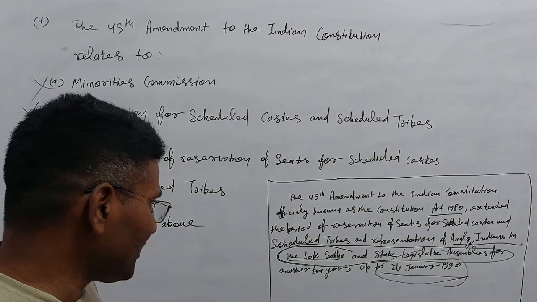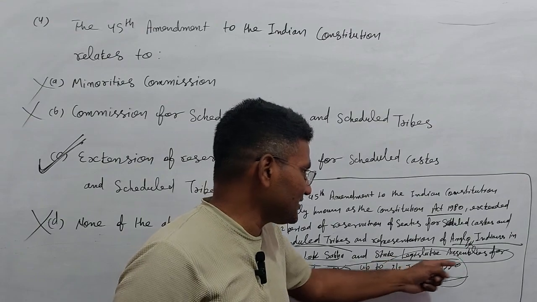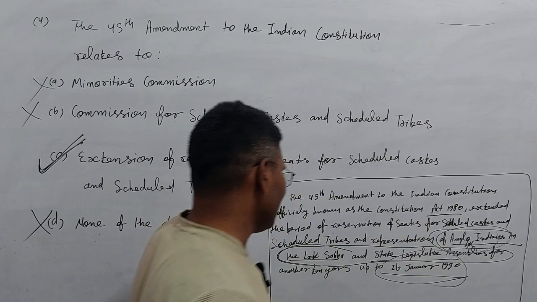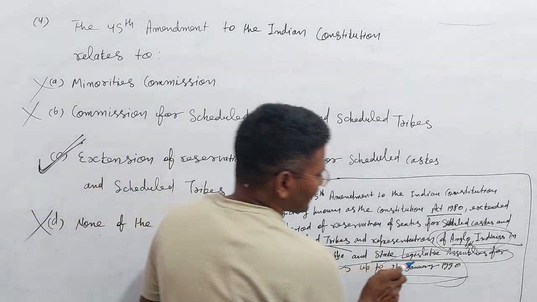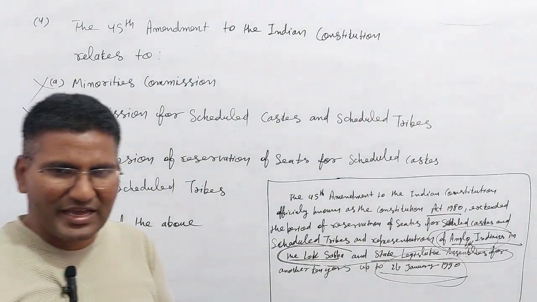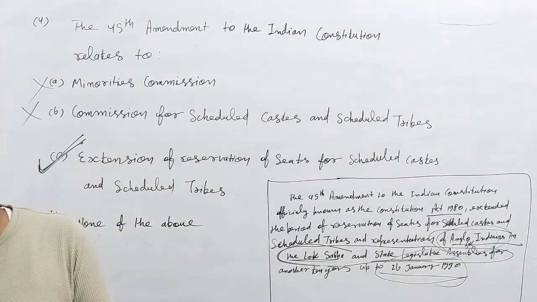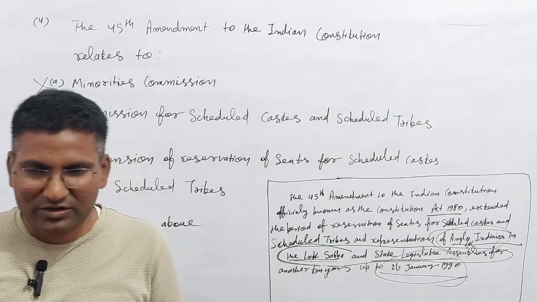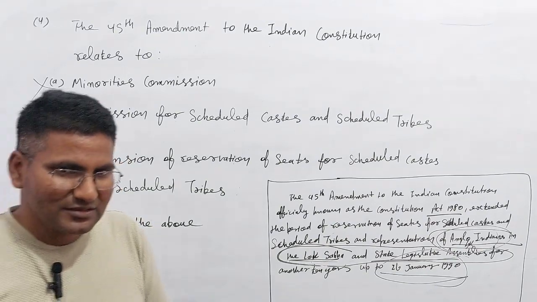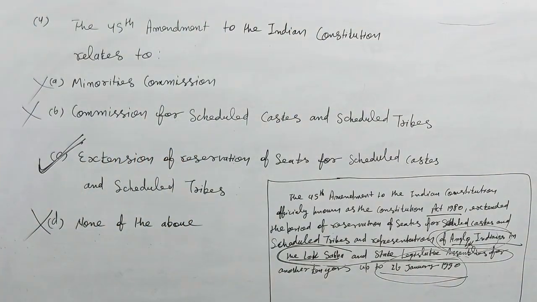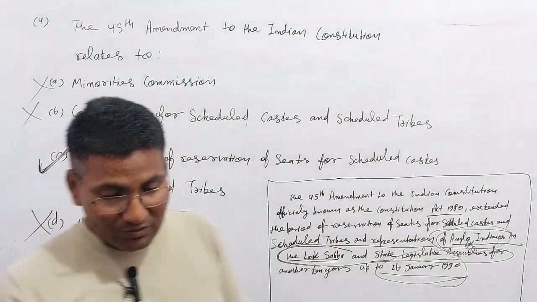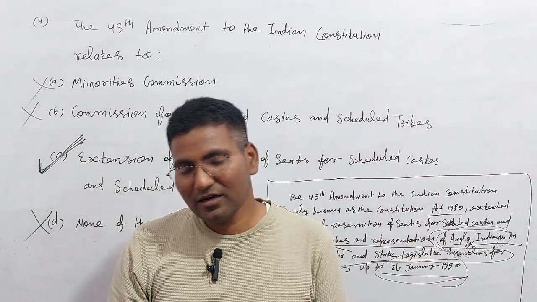And at that time also, Anglo-Indians would be in the Lok Sabha and the state legislative assembly. This is also a type of reservation, but at this time it is not in the Constitution and is not in practice. So your answer is C. Are you getting it or not? So now we will see the next question.